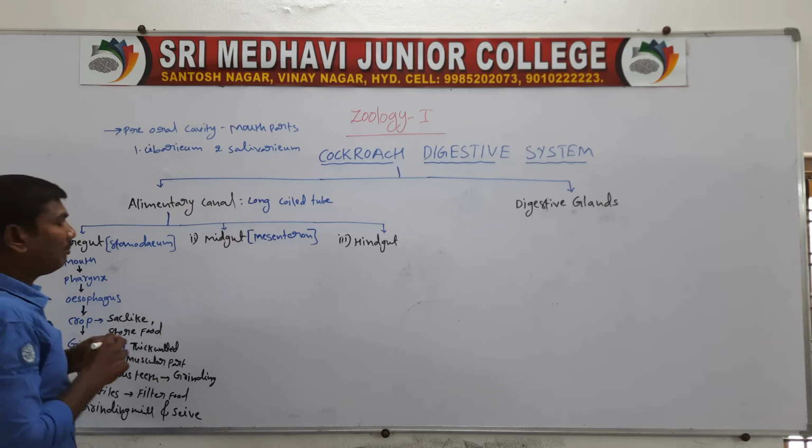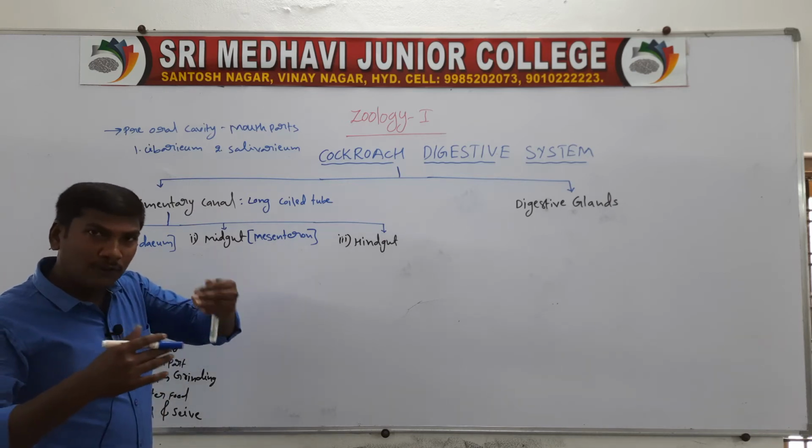Next, the foregut opens into the midgut.